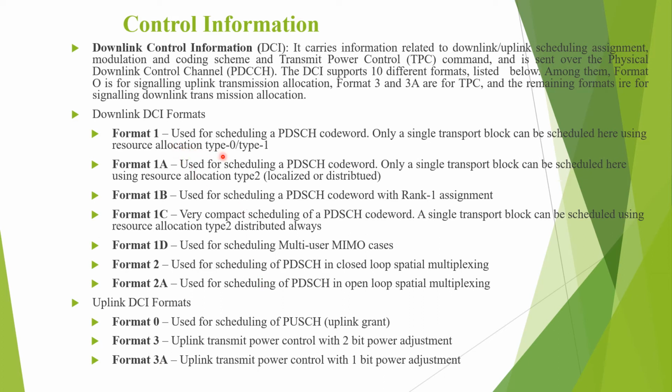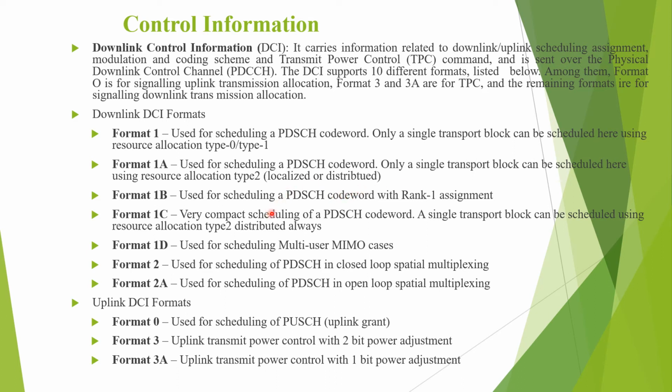Format 1 is used for scheduling a PDSCH codeword, and only a single transport block can be scheduled here using a resource allocation of either type 0 or type 1. Format 1A is used for scheduling a PDSCH codeword, and only a single transport block can be scheduled here using the resource allocation of type 2.